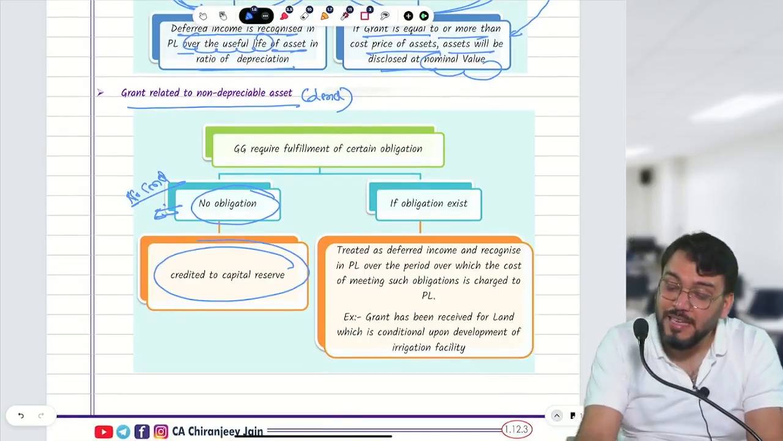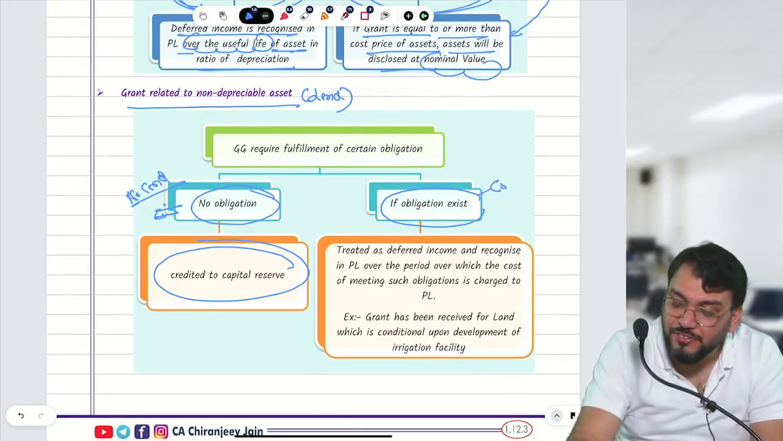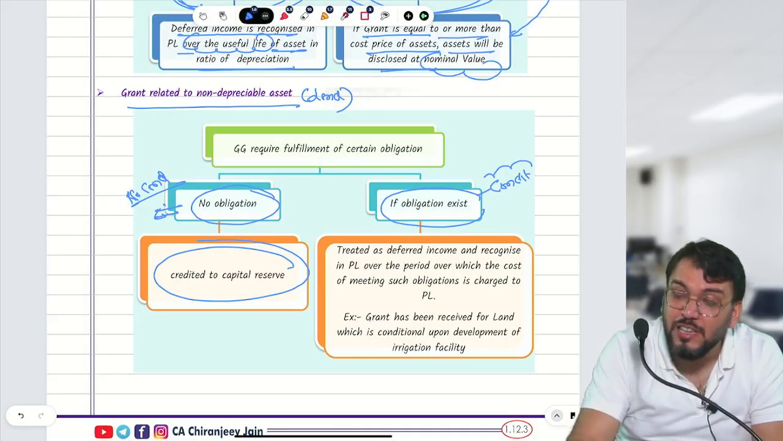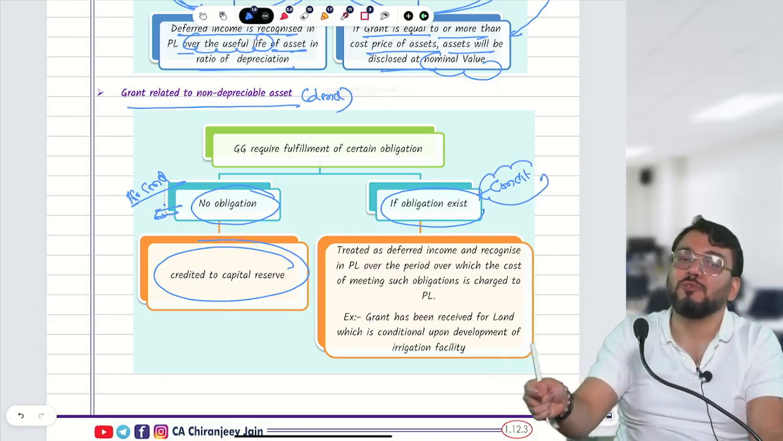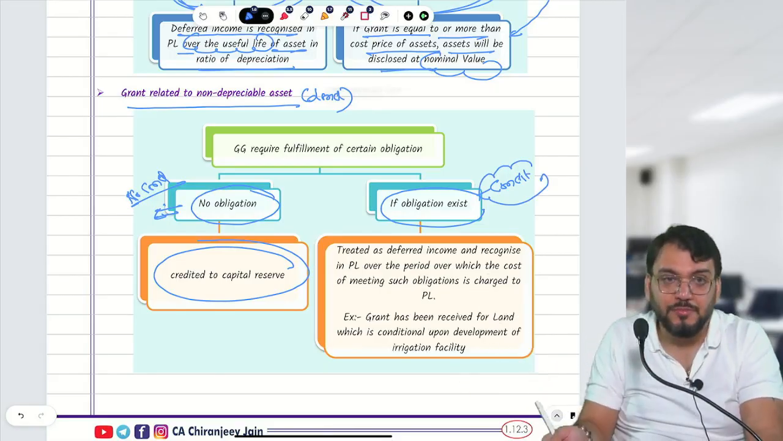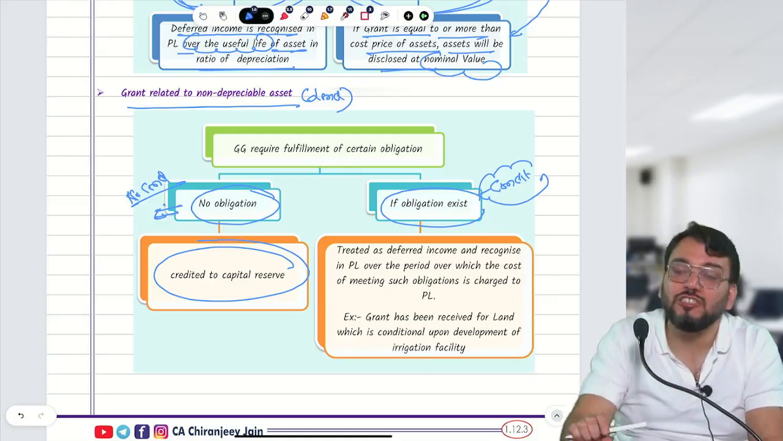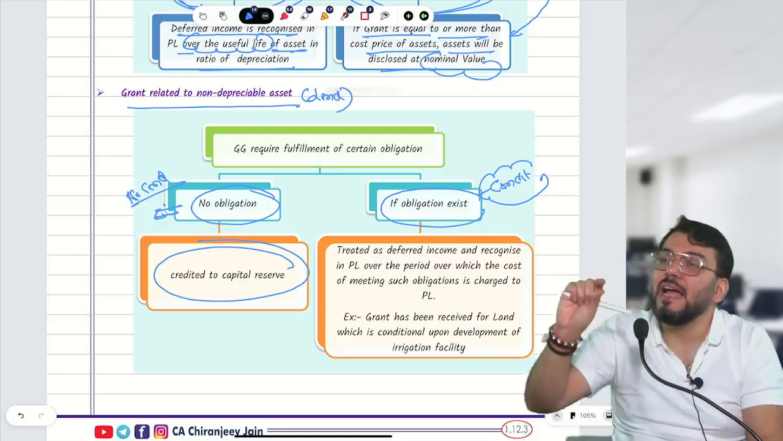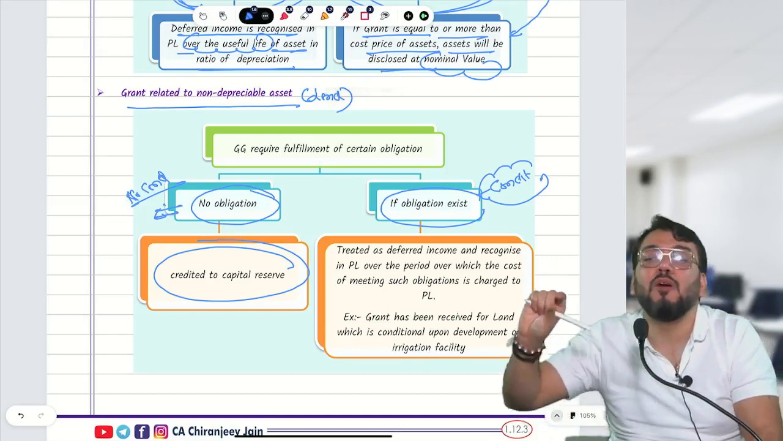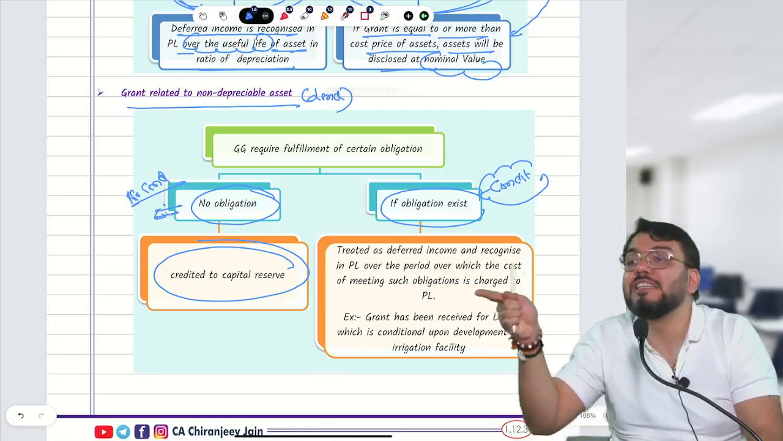Understood? But if some obligation exists, obligation means there is some condition. So guys, you need to fulfill the condition, and for fulfilling the condition, it is quite possible you need to incur some expense. In that case, AS 12 says that the grant will be treated as deferred income, which will be amortized over the period of obligation in the ratio of expense for meeting that obligation.